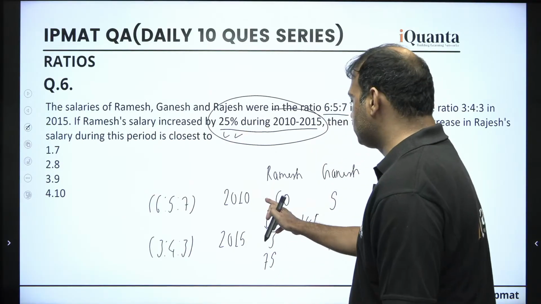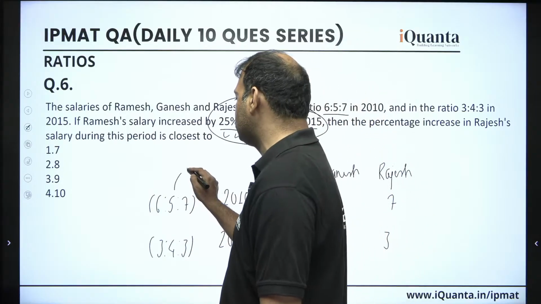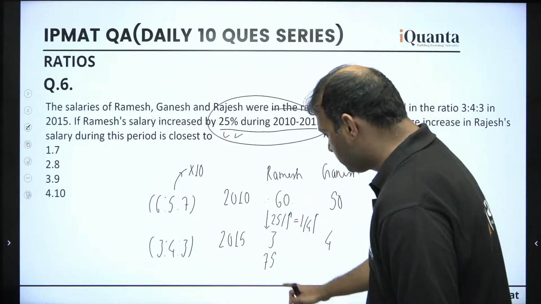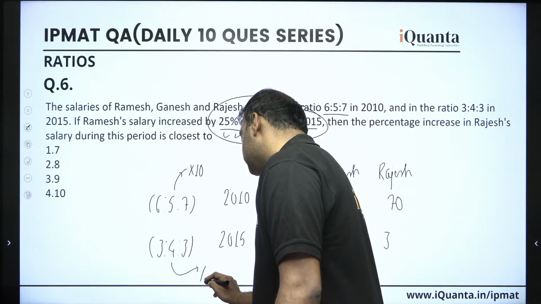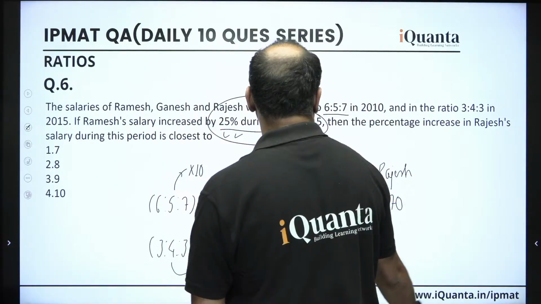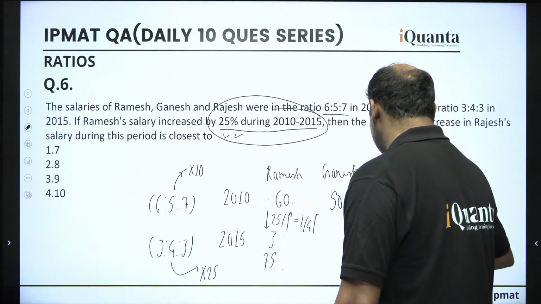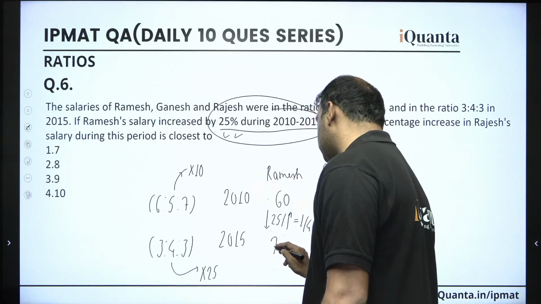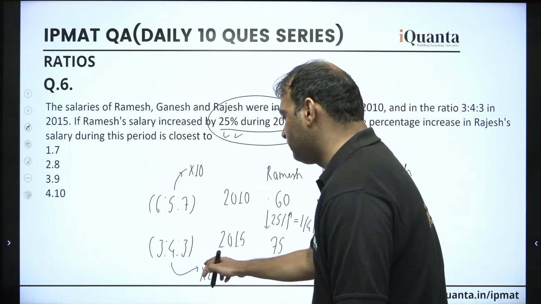One more thing, if this is 60, first it was 6, became 60, means every number is multiplying by, we can say 10, right. So this should be 50 and this should be 70. And guys, it was 3 before, we made it 75, that means we have multiplied this by 25, right. 3 to 75 means 25, so all the other numbers should also get multiplied by the same 25, right. So this should be 100, because 4 into 25 is 100, and 3 into 25 is again 75.